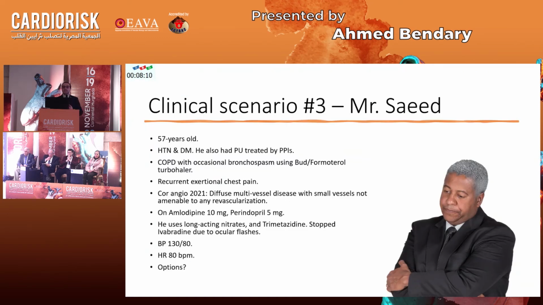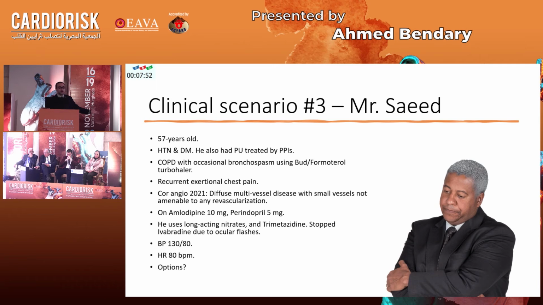The third case is Mr. Said, and this is a very tricky case. He is a 57-year-old, hypertensive, diabetic. He also has documented peptic ulcer disease on PPI. He has COPD on an occasional budesonide formoterol inhaler. He has recurrent exertional chest pain, so he was